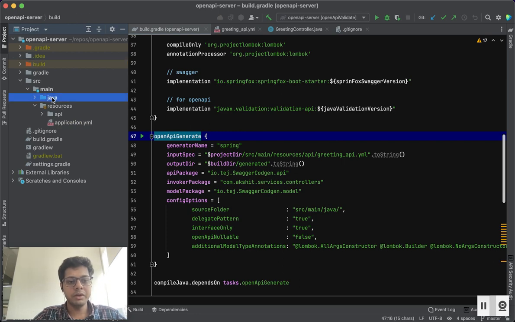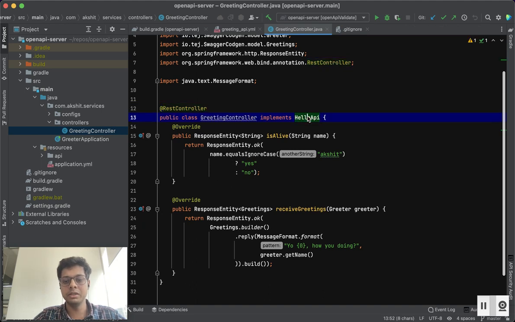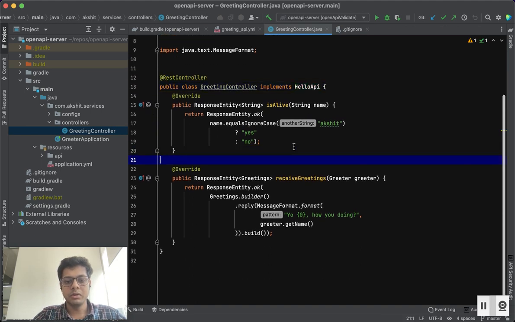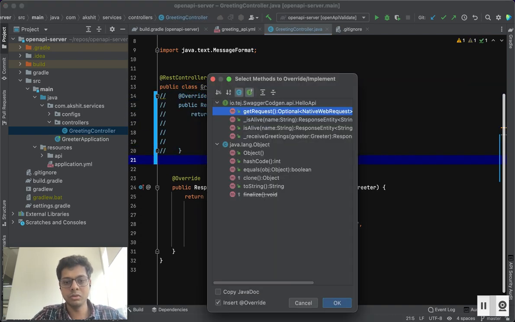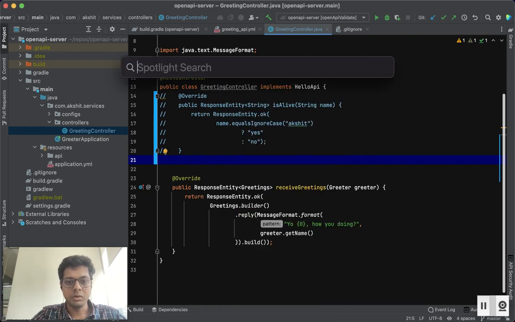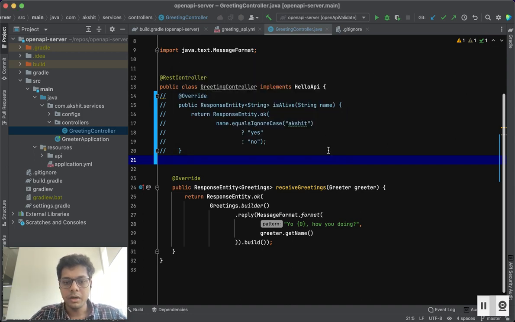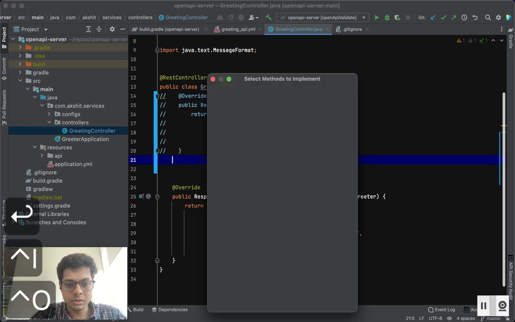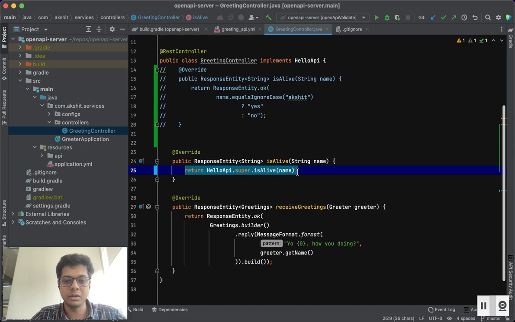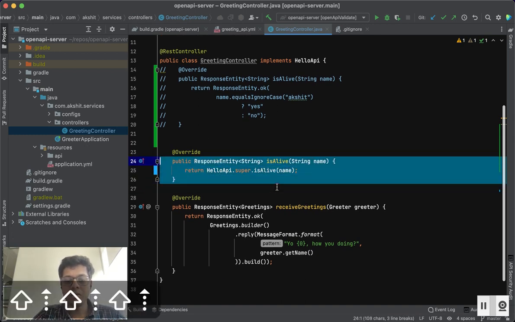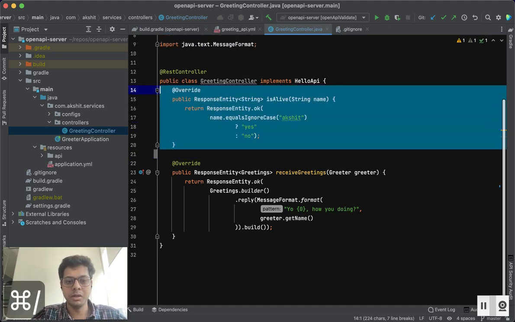Now the thing that we have to do is just in our greeting controller, we will implement this hello API. This is the auto generated class, and we will just override the method. So suppose I have already written the code, but if you were to write this code, you would just do Control O. Okay, let me open my KeyMaster also. And you will just do Control O, override. So you can see your is alive. You just write it here and you put your business logic here. So all the grunt work of writing the model class, API endpoints, all that has been removed now.